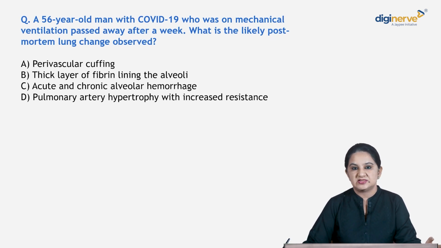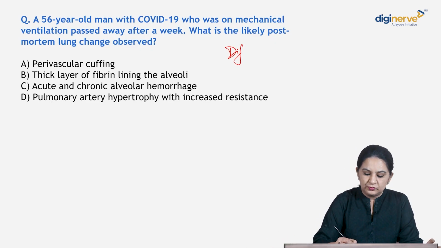hypertrophy with increased resistance. So what do we know about COVID-19, especially in a patient who was on mechanical ventilation? Patient with COVID-19 post mechanical ventilation, what is the most likely finding that you are going to see? It will be your diffuse alveolar damage.